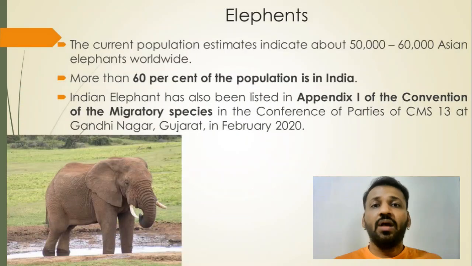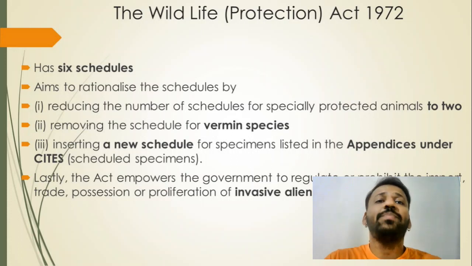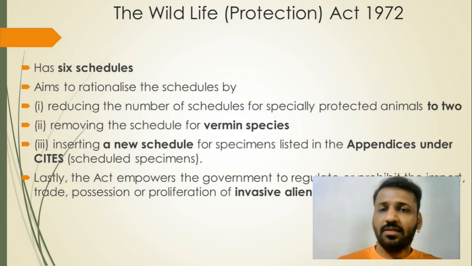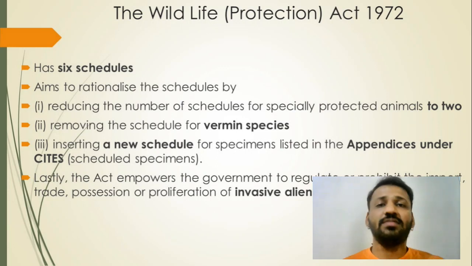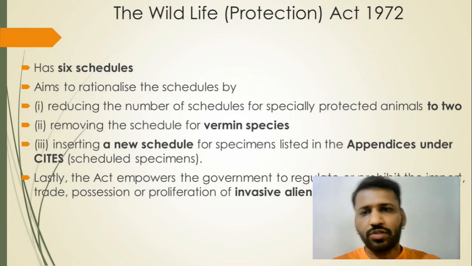Now, the Economic Survey also talks about the Wildlife Protection Act 1972. The amendment was passed in Rajya Sabha just a year and a half back. The Act has 6 schedules, and the amendment tries to create only 4 schedules.